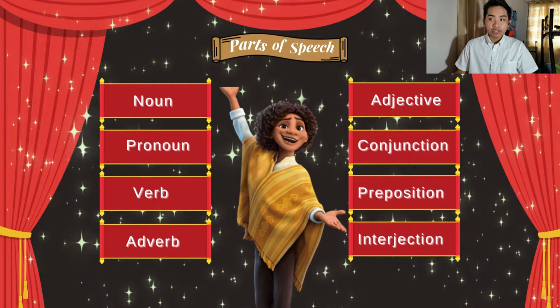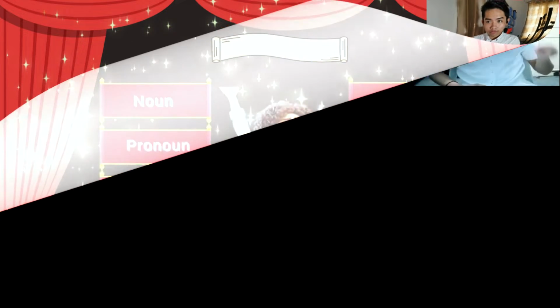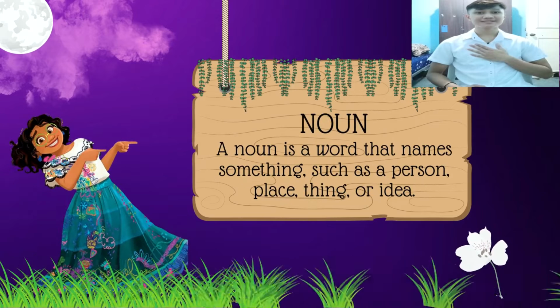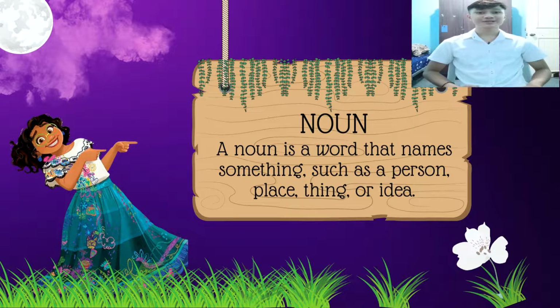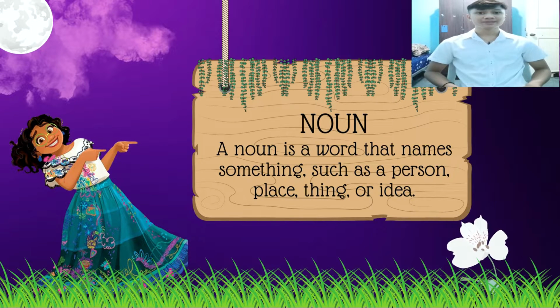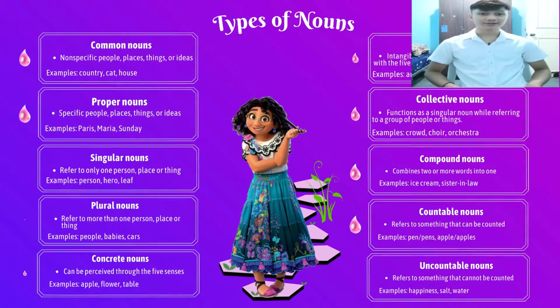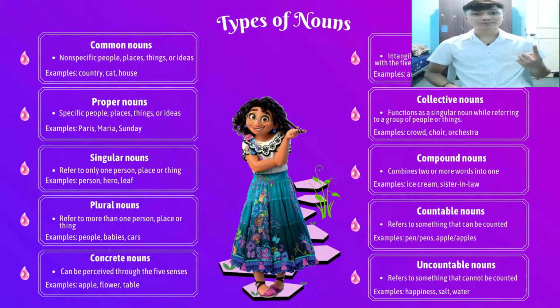conjunction, preposition, and interjection. Hi class, my name is Patrick Steven Riel and today we're going to learn about nouns and pronouns. A noun is a word that names something such as a person, place, thing, or idea. Now, let's go over the types of nouns. The types of nouns are common, proper, singular, plural, concrete, abstract, collective, compound, countable, and uncountable.